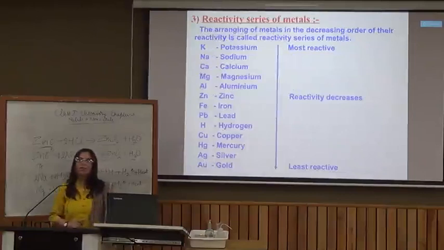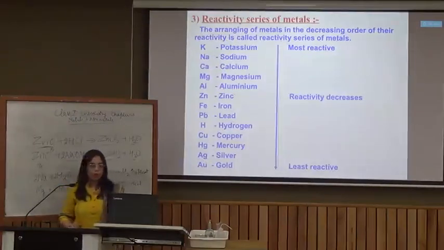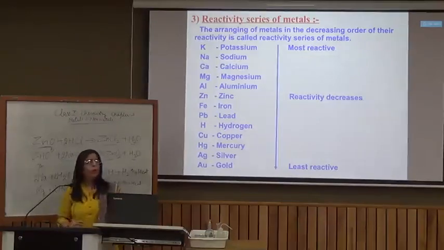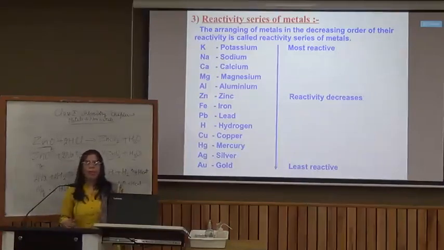So there's a reactivity series of metals drawn based on the vigor of the reactions, based on the action of metals over air, water and acids. So potassium tops the reactivity series, being the most reactive metal. It is out of the common metals we are talking about. We are not talking about the entire periodic table or all the metals.